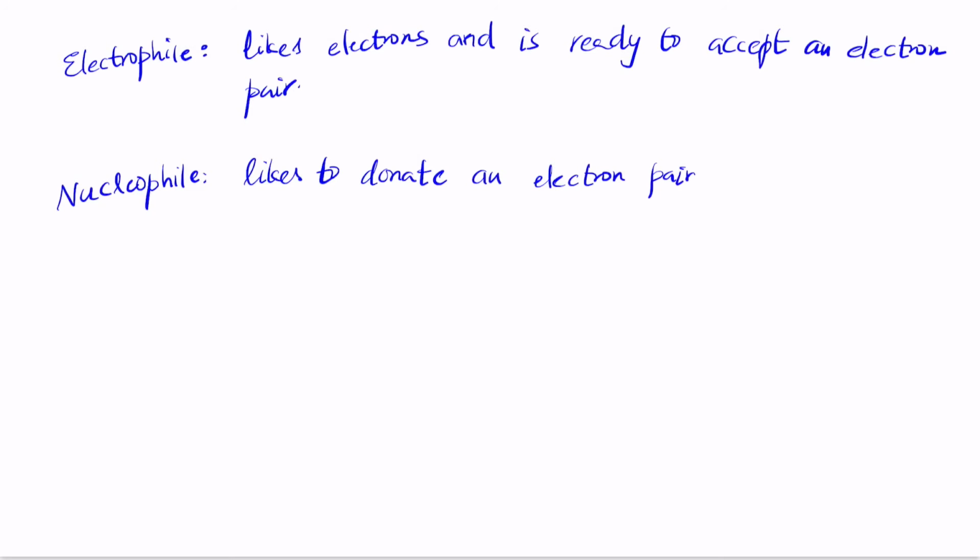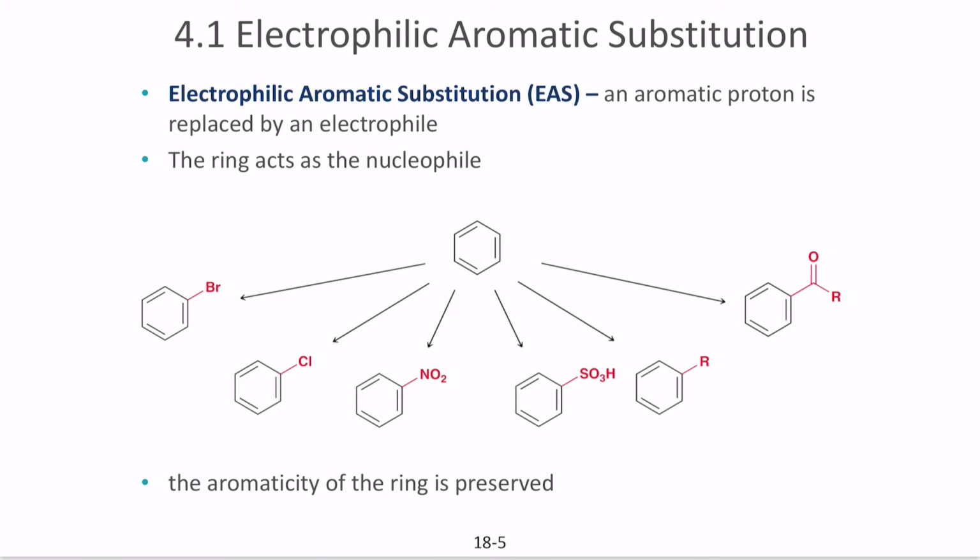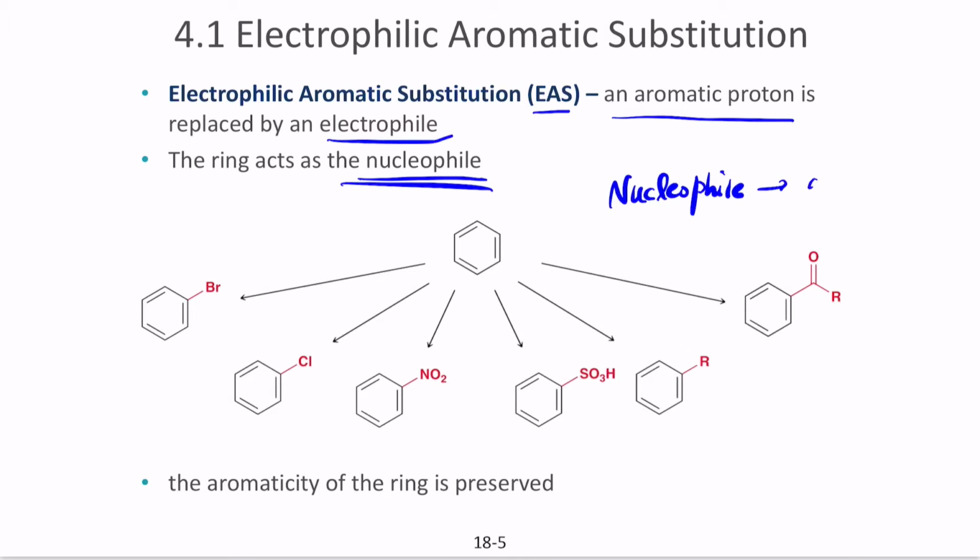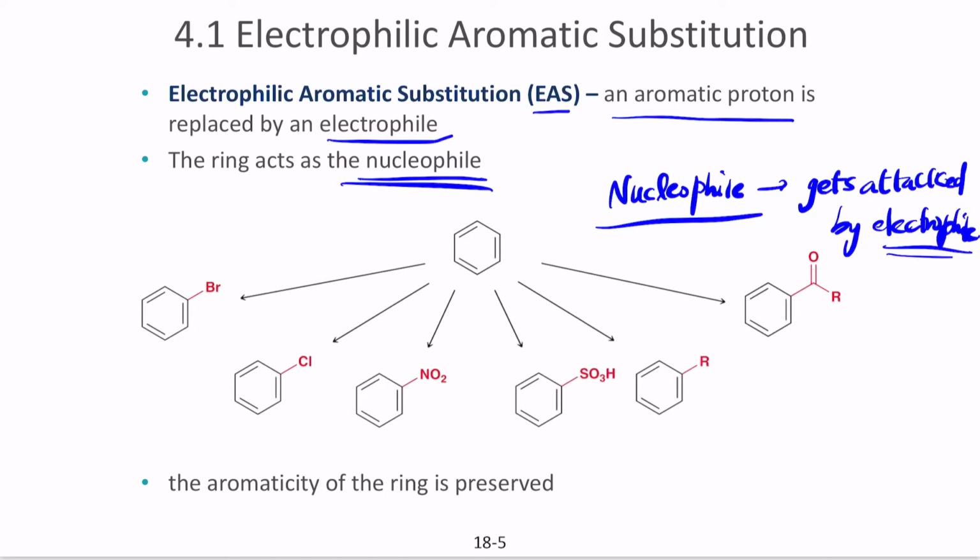With this difference in mind, electrophilic aromatic substitution, or EAS for short, is where an aromatic proton is replaced by an electrophile. Here the ring acts as a nucleophile. So the nucleophile gets attacked by the electrophile. One that donates electrons is getting attacked by the one that accepts electrons.